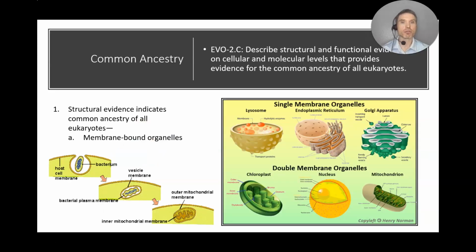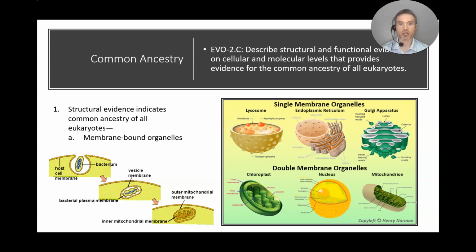In this unit, we are going to further demonstrate the common ancestry of the eukaryotic cells. A couple of structural pieces of evidence that indicate a common ancestry of all eukaryotic cells include the membrane-bound organelles. As I just described in that last slide, it is believed that at one point in our evolutionary history, our eukaryotic cell engulfed a bacterium, and that bacterium eventually became our mitochondria.